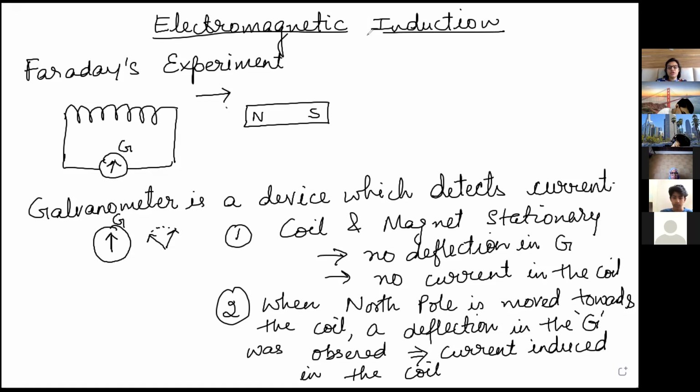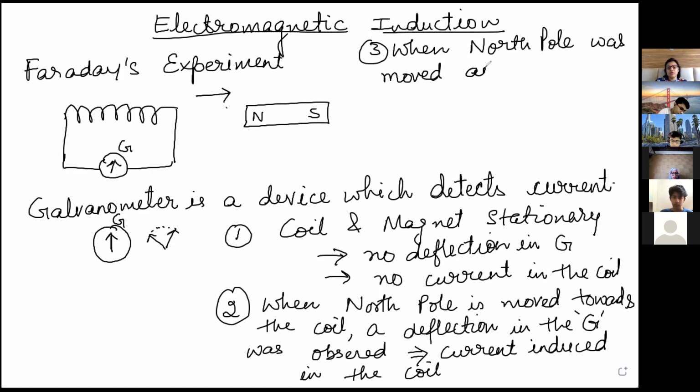So third point, what he observed, when north pole was moved away from the coil, deflection is again observed, in the opposite direction.